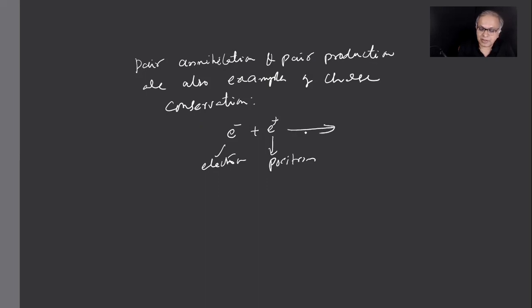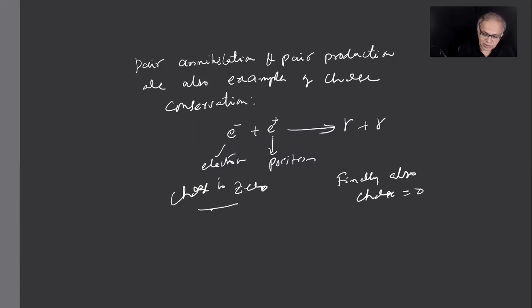When they combine, they produce 2 gamma particles. Charge is 0 initially, and finally also charge is 0. So this is also charge conservation. This also is a beautiful example of conversion of mass into energy. This gamma is photons. Here, these electrons have mass that got converted completely into energy. Delta mc square example also, this one.